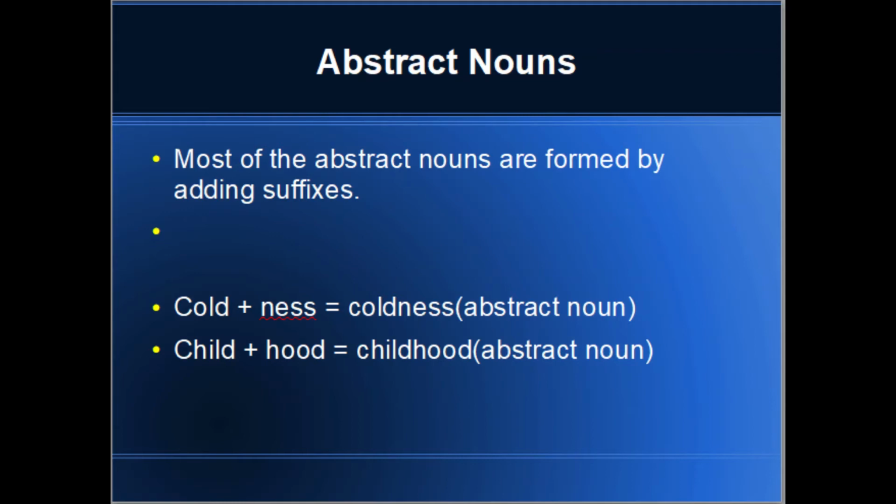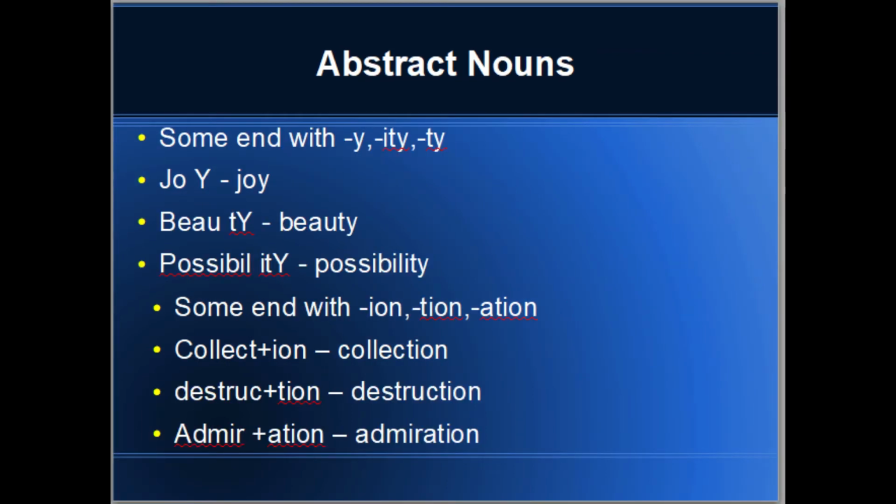Abstract nouns always end with a suffix. For example, cold plus ness, coldness. This coldness is an abstract noun. Child plus hood, childhood, which is an abstract noun.